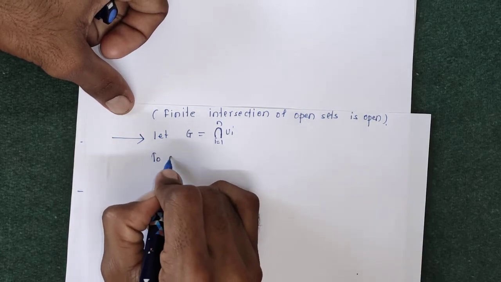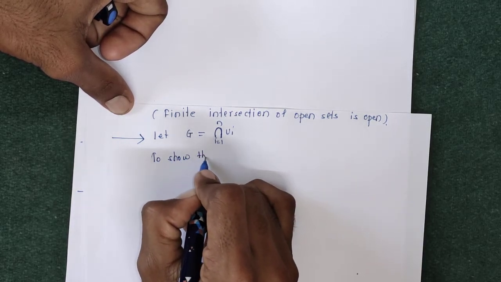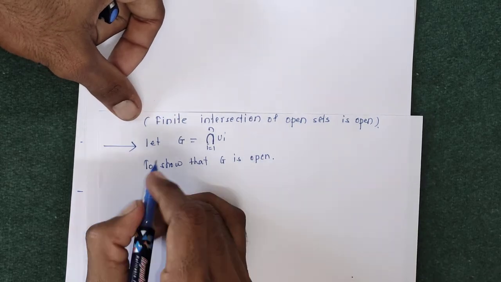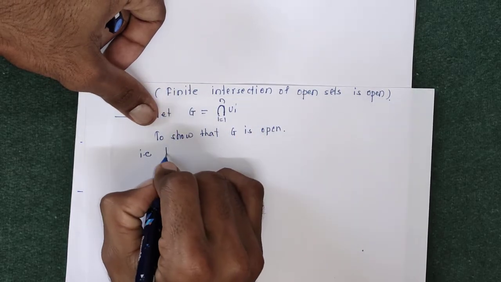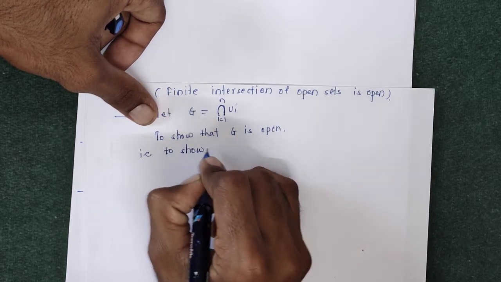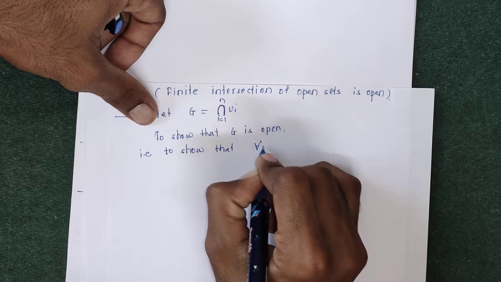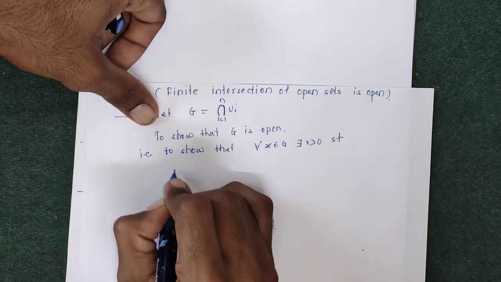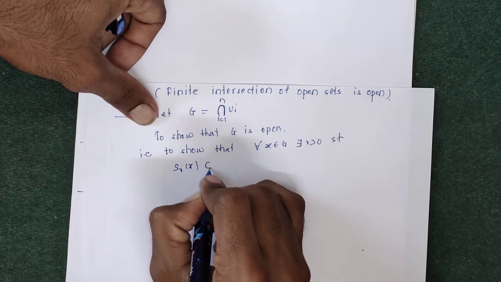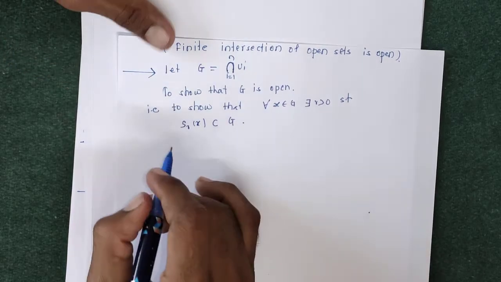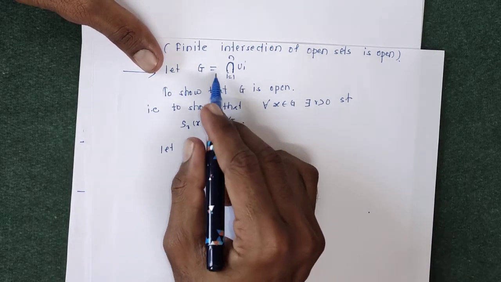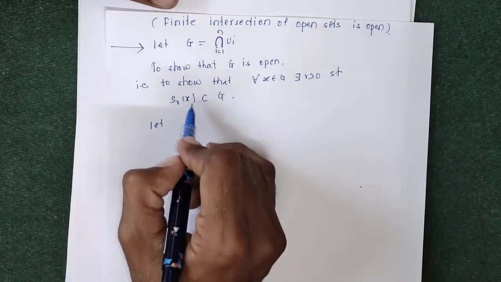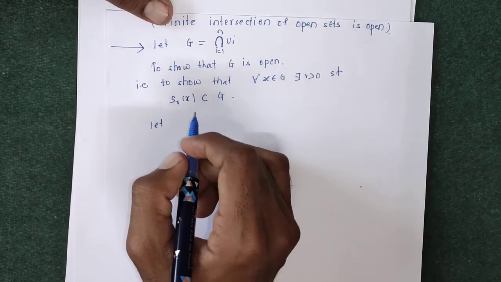We have to show that this G is an open set, that is, for every x belonging to G there exists some radius r greater than 0 such that the open sphere centered at x with radius r lies inside G. So we take one element of G, find the radius r, then draw the open sphere and prove that it lies inside G.